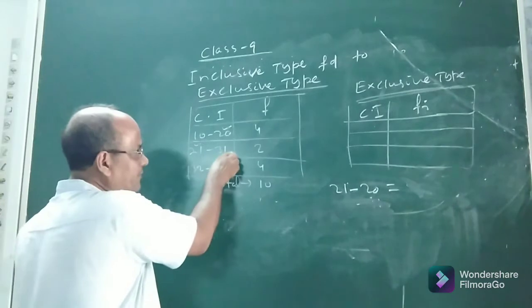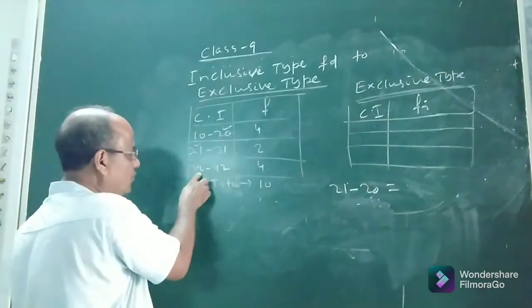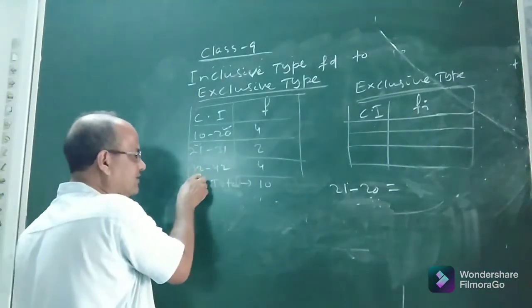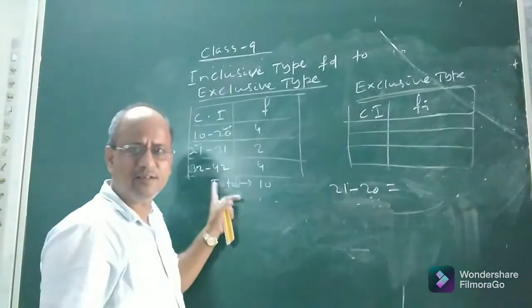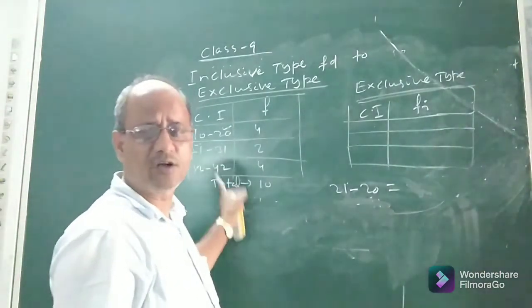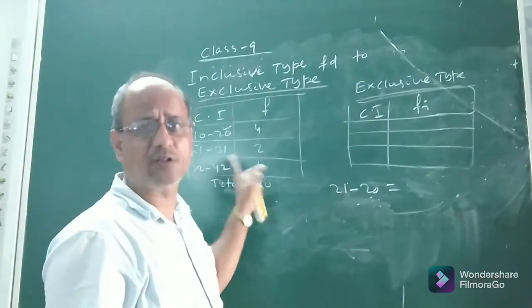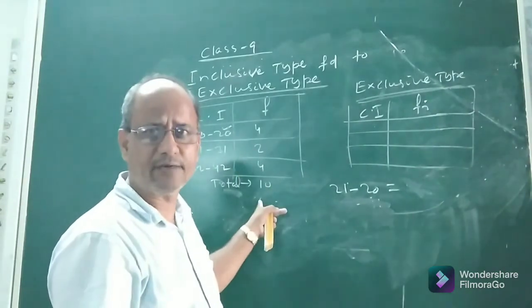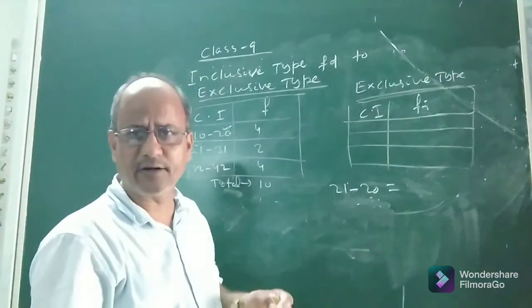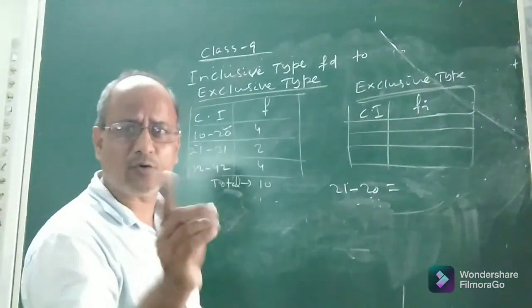Again, look at the upper limit of the second class, it is 31. Look at the lower limit of the next class, it is 32. Do these two coincide? The answer is no. That means in this group frequency distribution, the upper limit does not coincide with the lower limit of the next class. So we say it is discontinuous or inclusive type. Now the point is how to make it continuous. To make it continuous, what do we have to do?